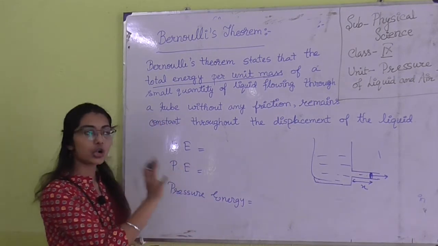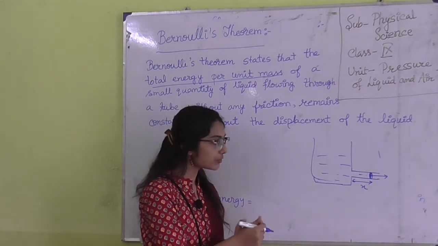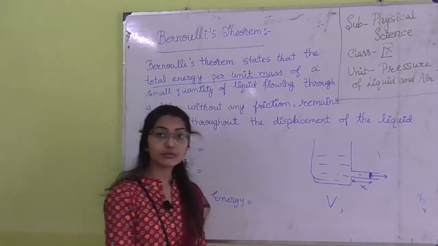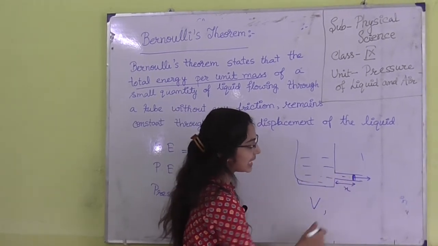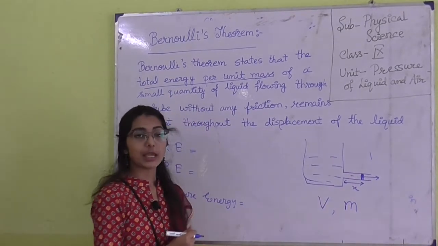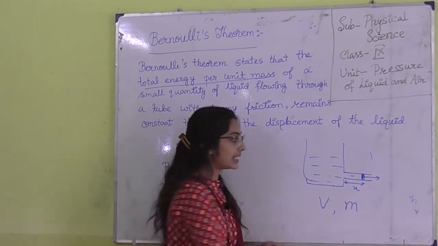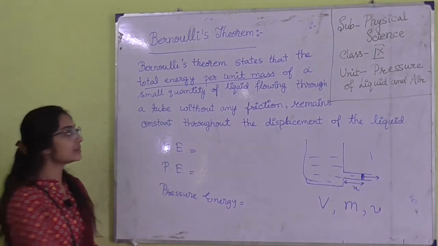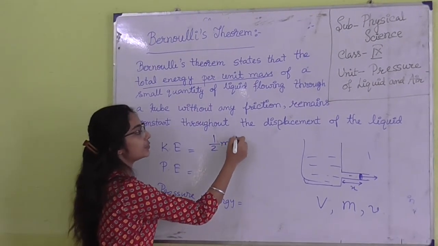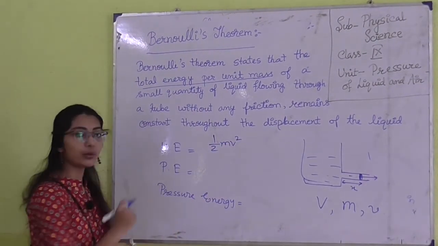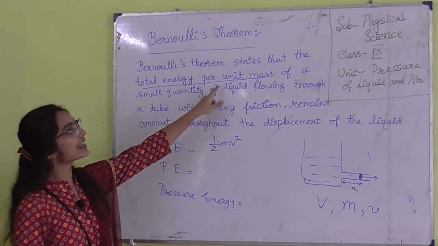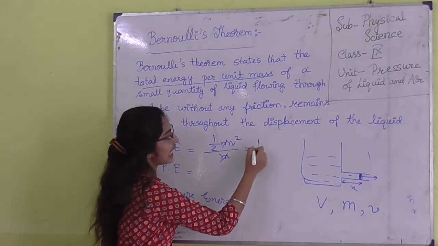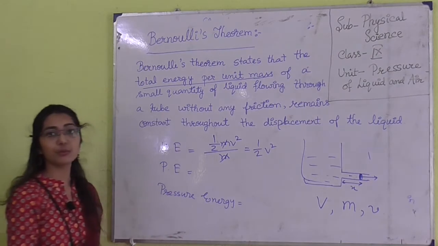Kinetic energy: suppose the total volume of liquid confined here is V, the amount of mass confined in this region is m, and the velocity with which I am pushing the piston is small v. So what is the kinetic energy? Kinetic energy is half m v square. Now we are considering this per unit mass, that means divided by m. So kinetic energy reduces to half v square.